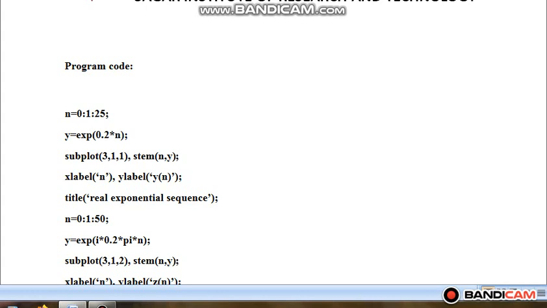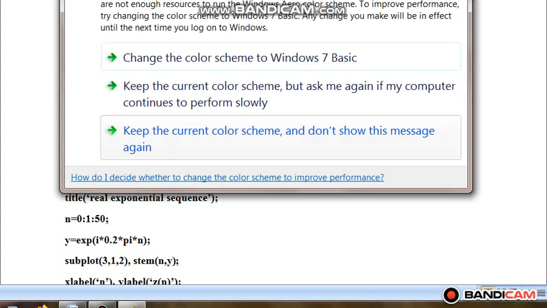Why have I taken interval of 1? Because in discrete time signals the samples are specified at integer values of n, that is n at 0, 1, 2, 3. We can take negative values of n also, minus 1, minus 2, minus 3 and so on. Now first we are plotting real exponential signal. So real exponential signal is expressed by exp syntax. So y is equal to exp of 0.2 times n. That means this expression is y is equal to e raised to power 0.2 n.